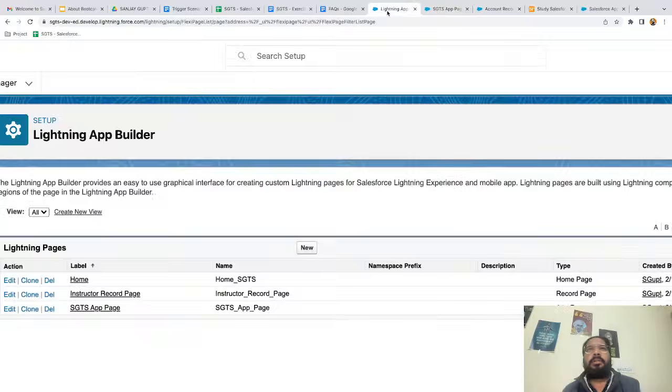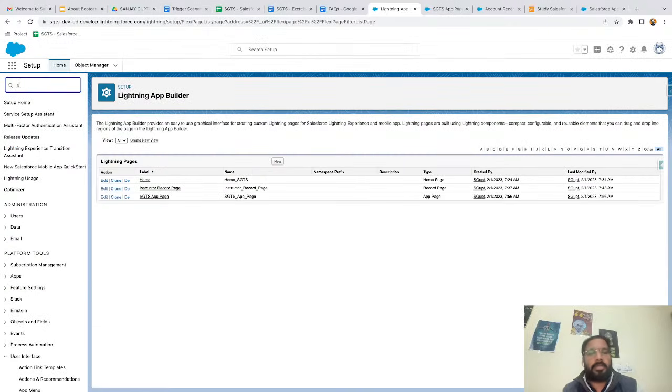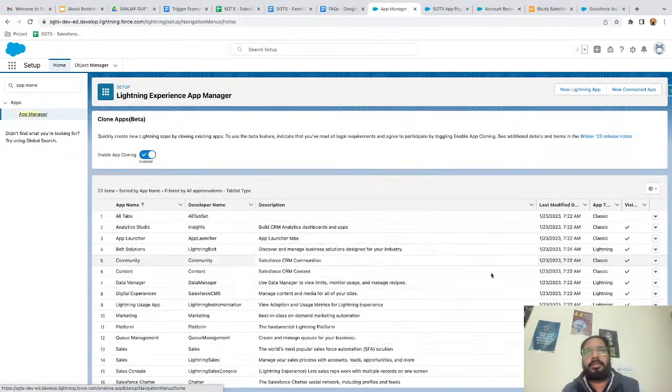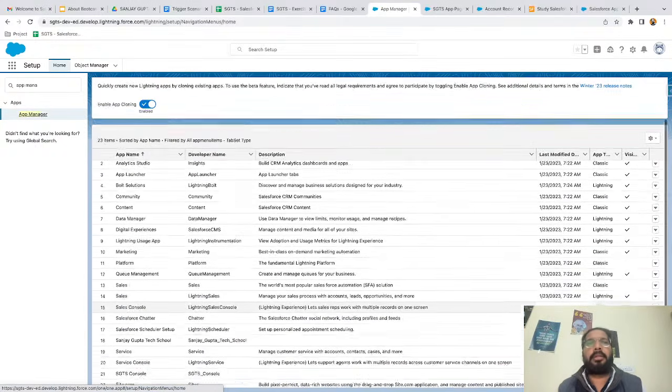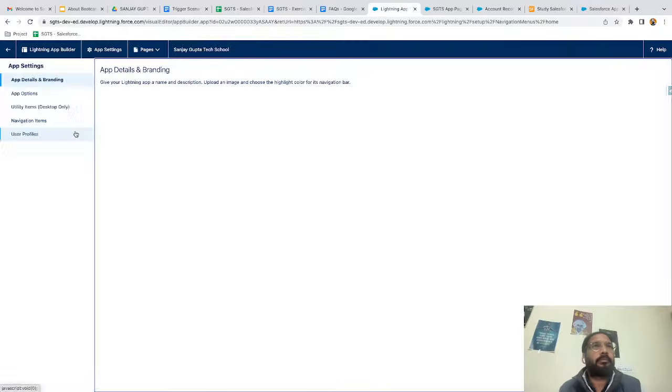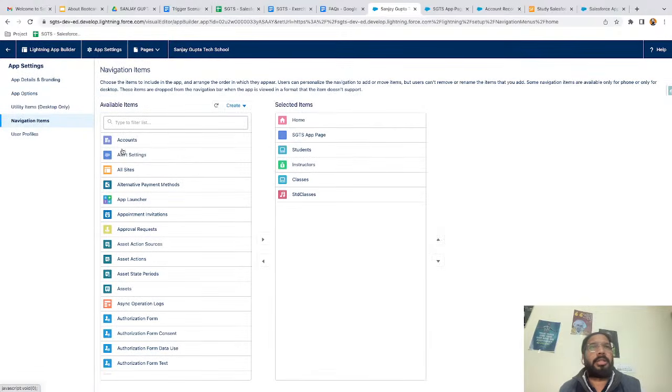So what we can do is open App Manager, and from there we can change its location. So I just need to edit this, and from navigation items, yeah, here it is in second position.